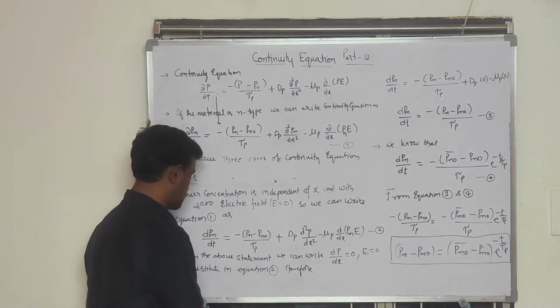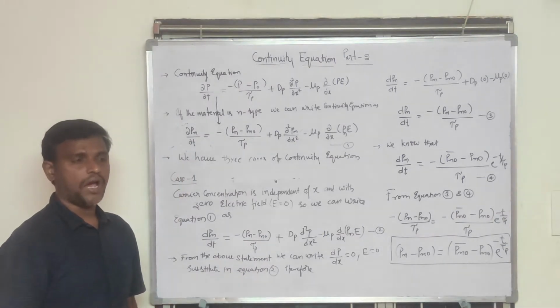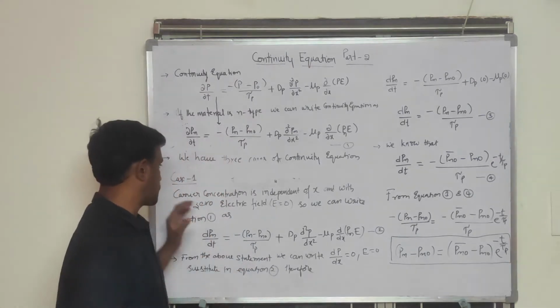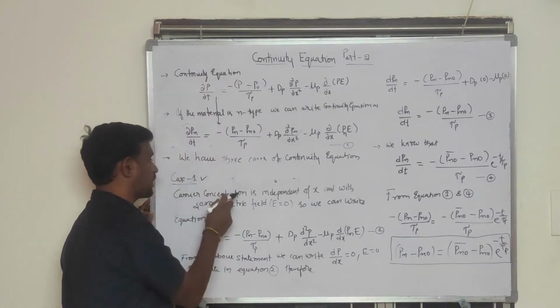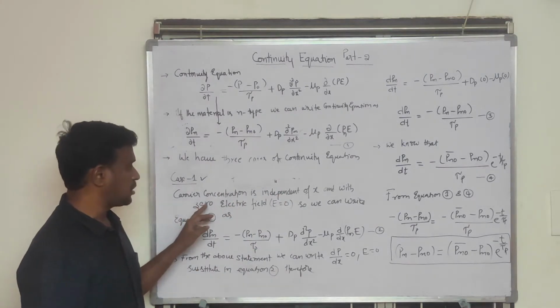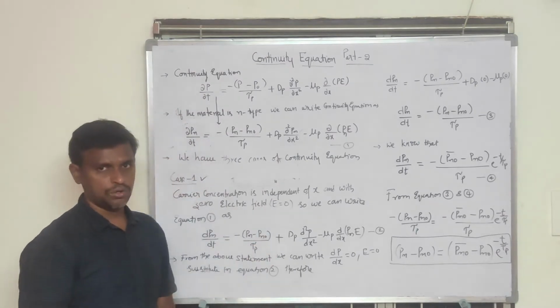The first case is the carrier concentration is independent of x and the electric field is equal to 0. Here the carrier concentration is independent of x with zero electric field, which means E is equal to 0.